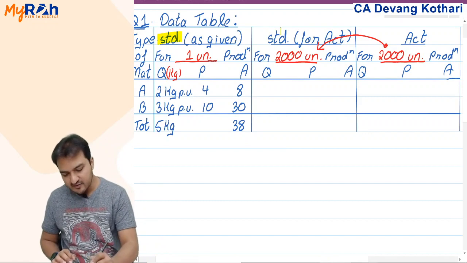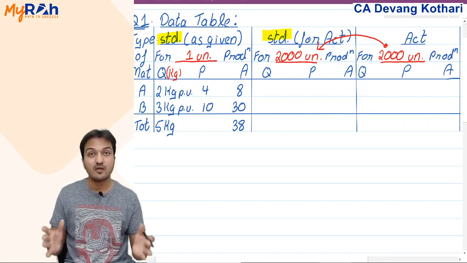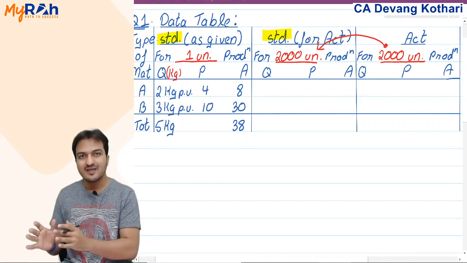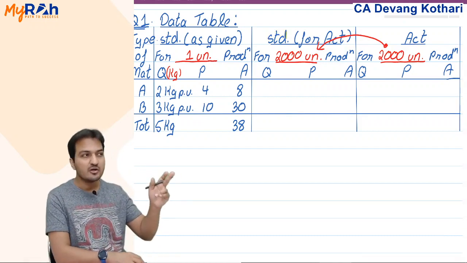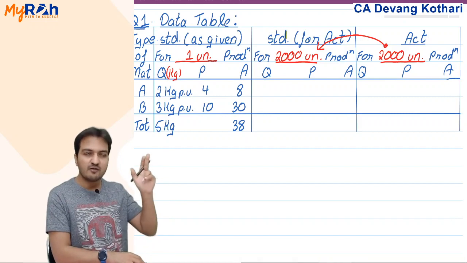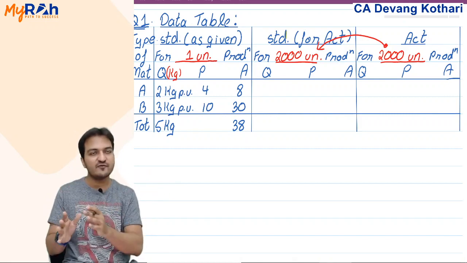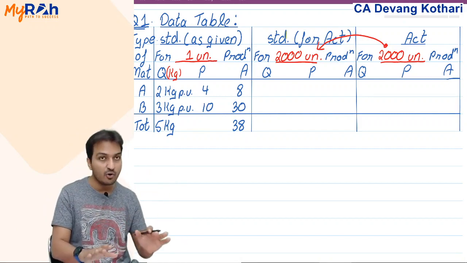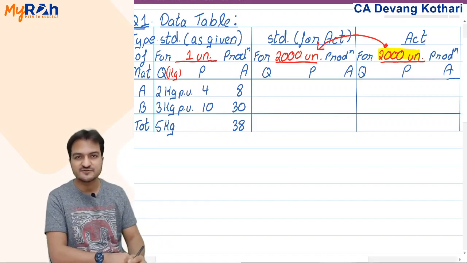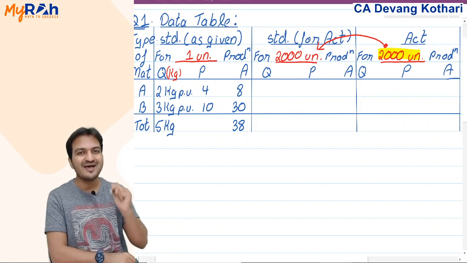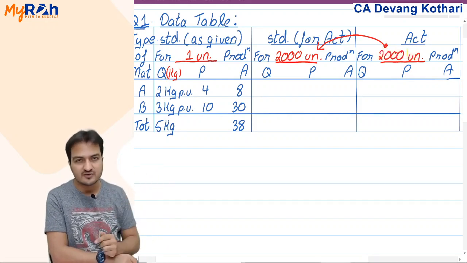In case of standard, you have two tables. One table is standard as given and one table is standard of 2000 units. While in actual, do I have two tables, actual as given and actual of 2000 units? No. So in actual, directly you make the actual of 2000 units.